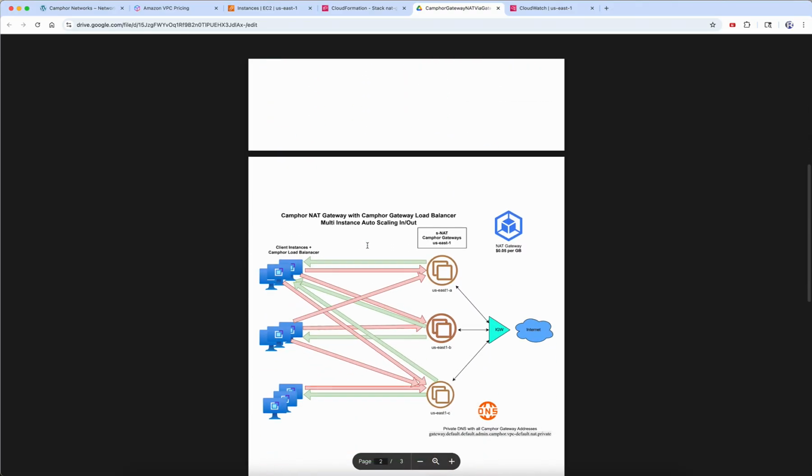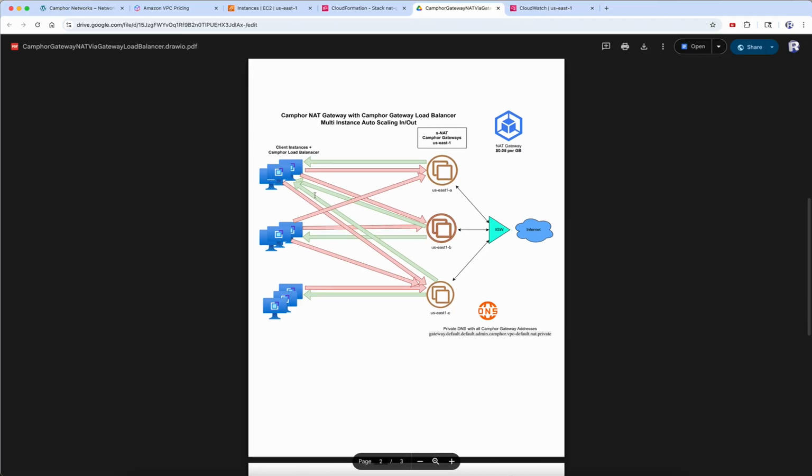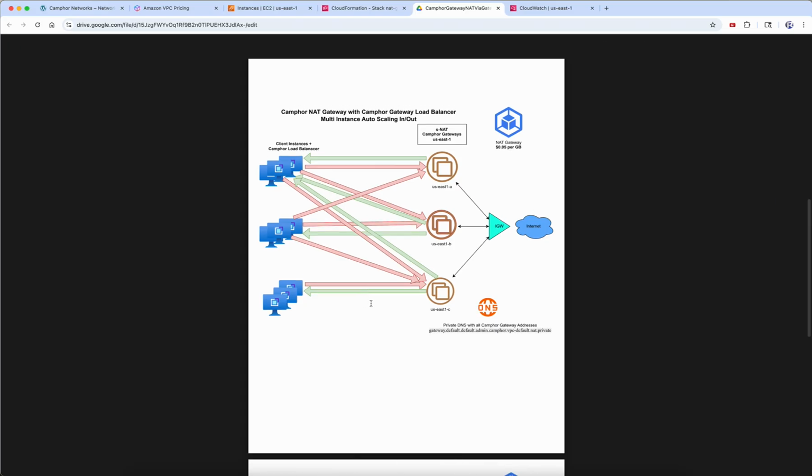Okay, that's one mode. Another mode is Camphor Load Balancer, where you run a simple daemon software in your client instances such as VMs and containers. Actually, you just need one per operating system, and that will take care of doing the load balancing directly. So that way you can completely avoid the gateway load balancer cost also, and you get full high availability as well as horizontal scalability. That's what I want to show you in this demo. In additional videos, I'll show you the other way.